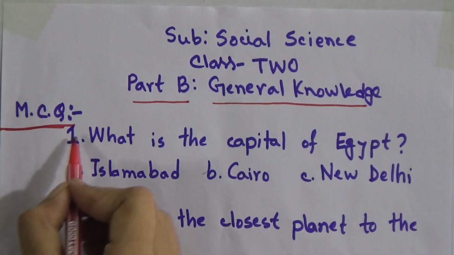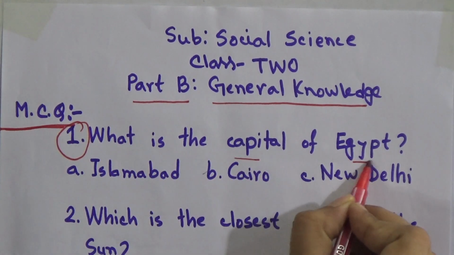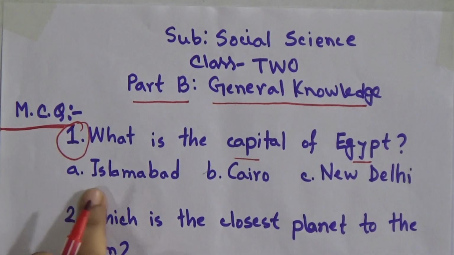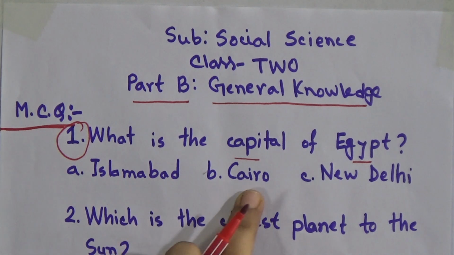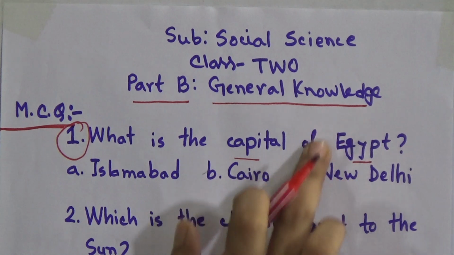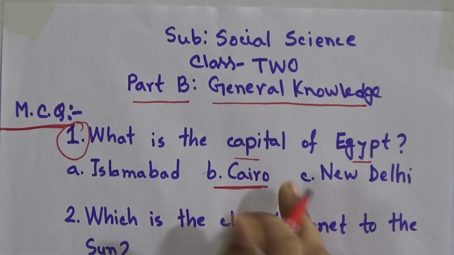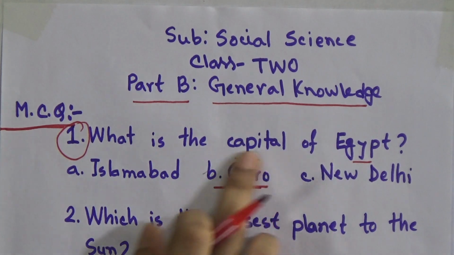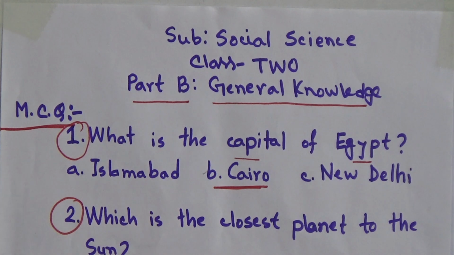So the first question for us is, what is the capital of Egypt? So have a look on the board. The first one is Islamabad, the second one is Cairo, and the third one is New Delhi. So the capital of Egypt is Cairo. So let's go to the second question.